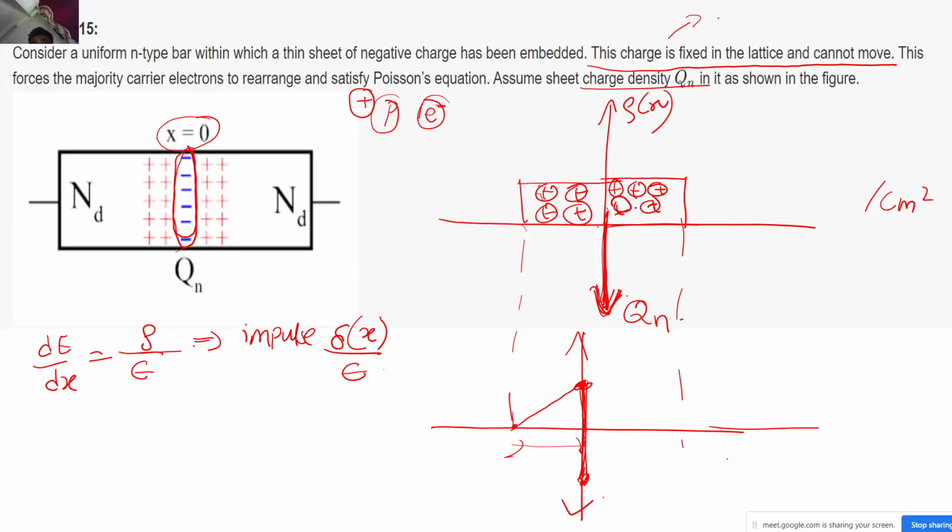And from over here I again have the positive charge density, correct. So again the slope must be positive. So the only way the slope can be positive is like this, correct. So the electric field profile should look something like this, correct.